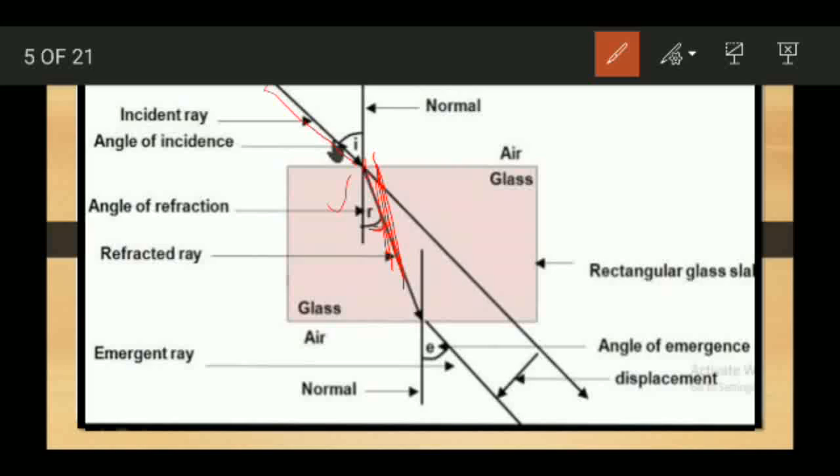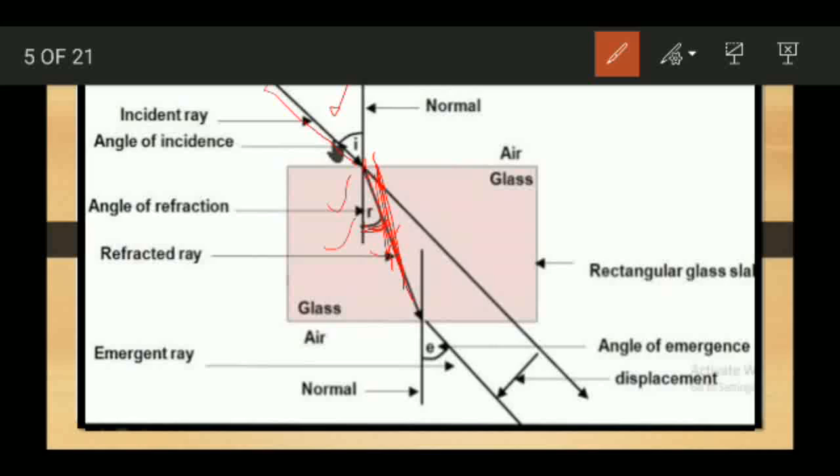This phenomenon is known as refraction, that is, the bending of light when it enters from one medium to another medium, and this ray of light is known as the refracted ray. The angle made by the refracted ray with the normal is known as the angle of refraction. Here you can see angle i, that is the angle of incidence, and angle r, the angle of refraction.